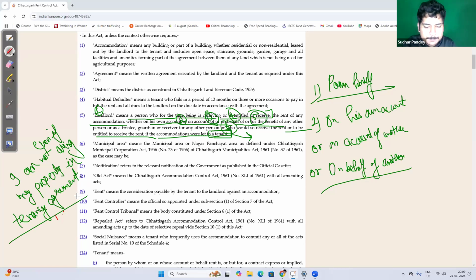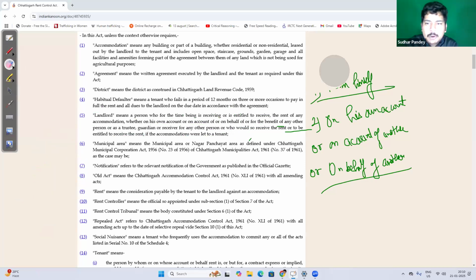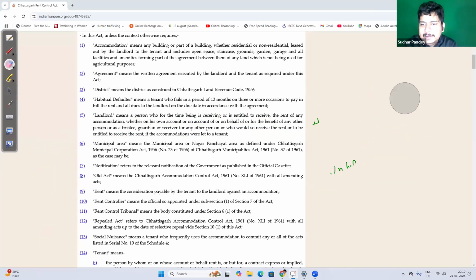I have a property, and I can let it to someone as a tenant, but I didn't do that. So here, I am enjoying my right as a landlord. It doesn't mean that I have to lease my property to enjoy the rights of a landlord. Even if I haven't let my property, I have the authority to let it, so I shall be considered a landlord.